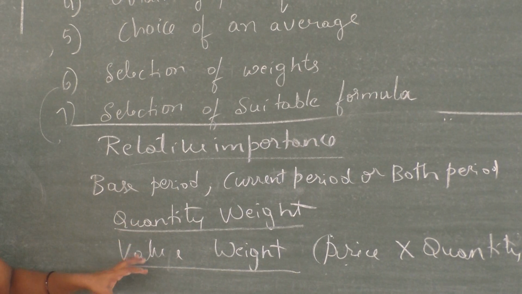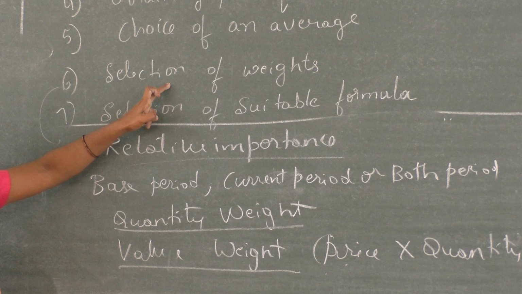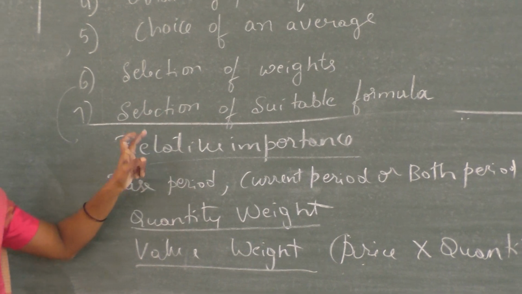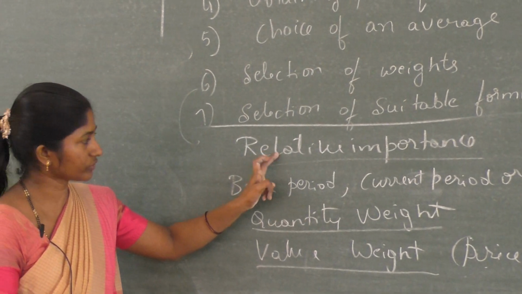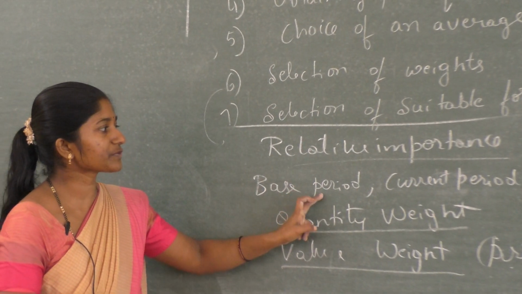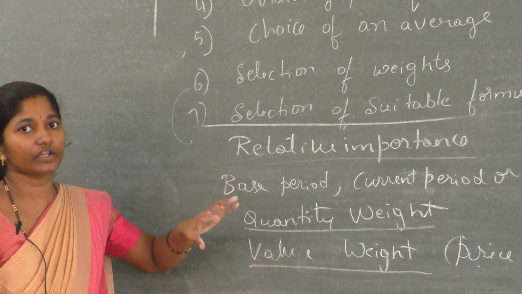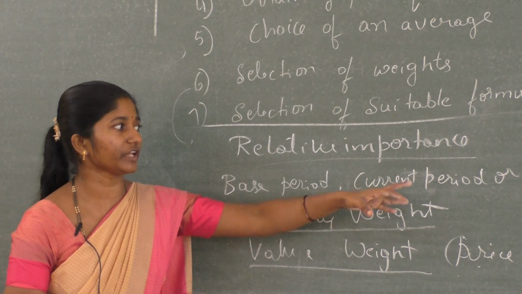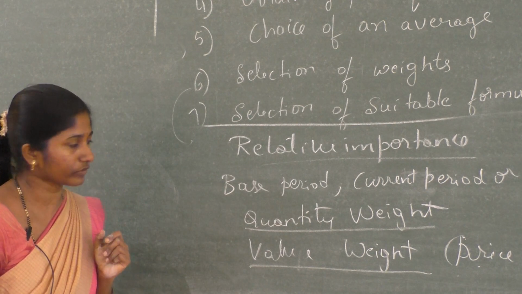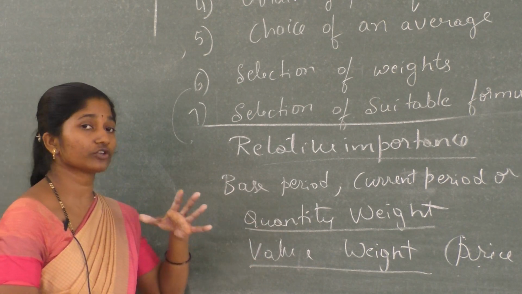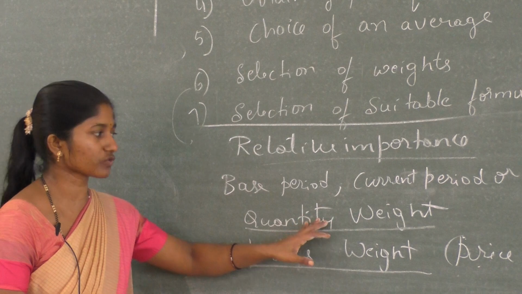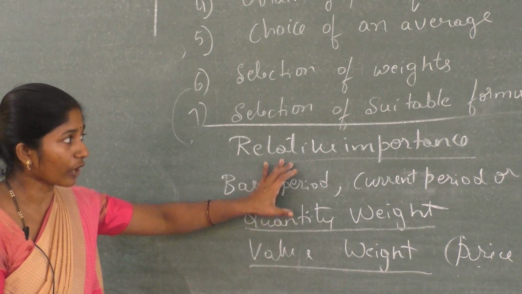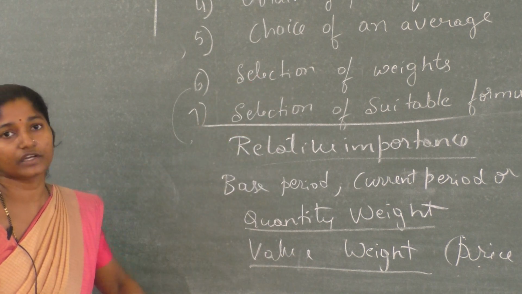We have to note, under weights, we have to see the relative importance. Only important items we have to select, and the weights, generally weight of the quantities, may be base period, current period, or both of the periods we have to select for the calculation. Next, two types of weights are given, that is quantity weight, another one value weight. These are what we have to note while you select the weights.